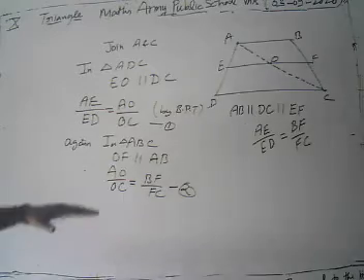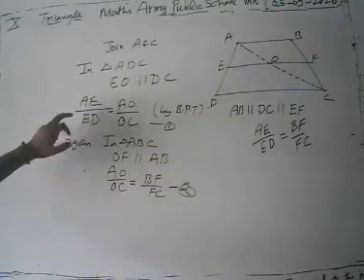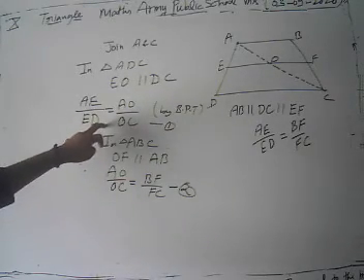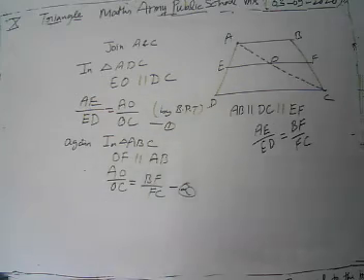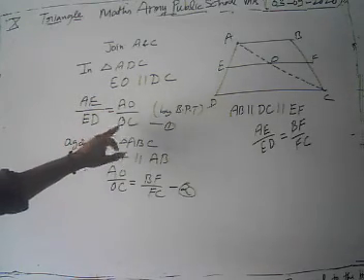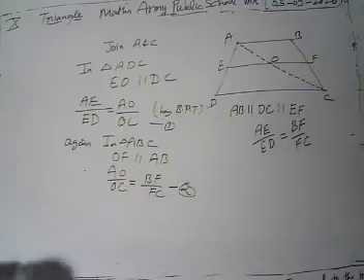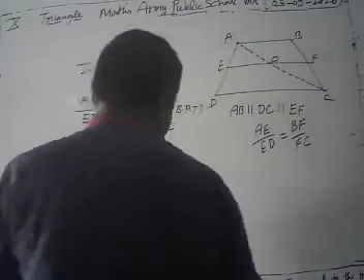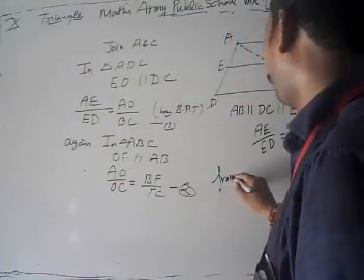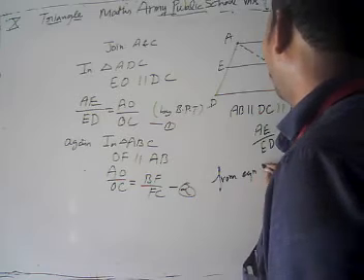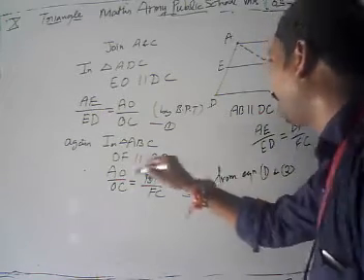Now look at our equations 1 and 2. AE upon ED is equal to AO upon OC, and AO upon OC is equal to BF upon FC. Means this is equal to this and this is equal to this. Then obviously, from equations 1 and 2, what do we have?